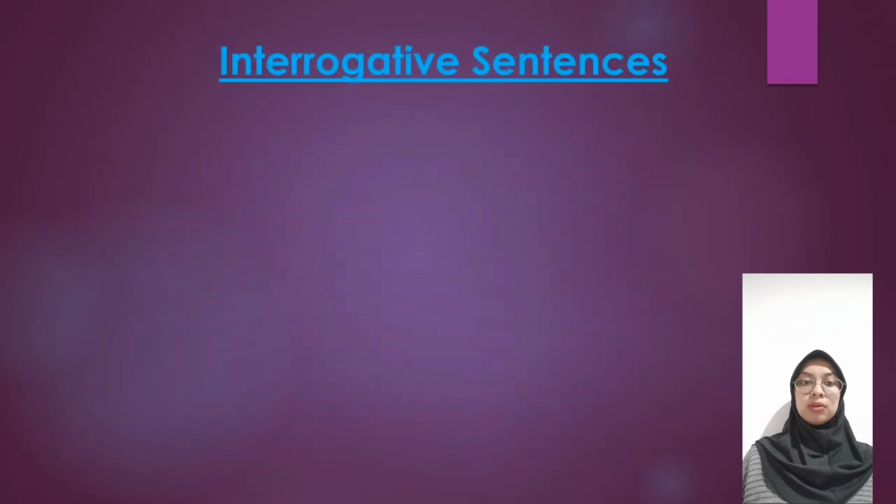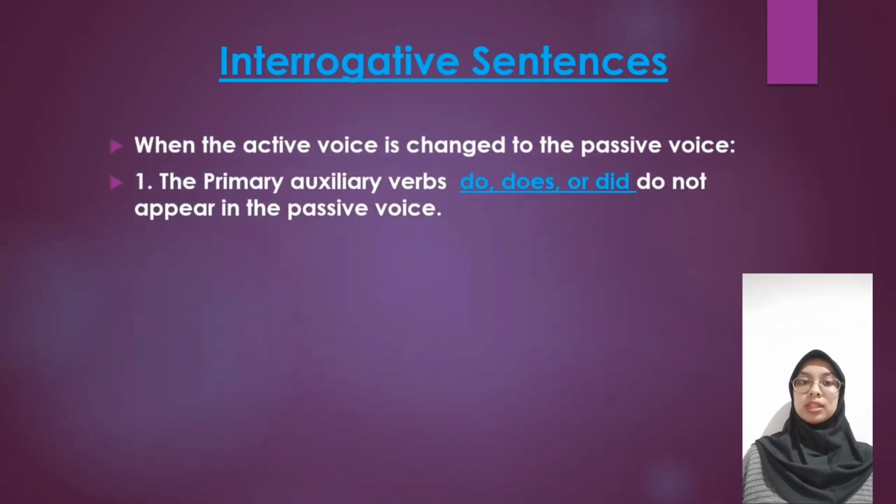Now let us check about interrogative sentences. If the sentence is in interrogative form in active voice, while changing it into passive voice, we need to take care of certain things. The first point is that if the primary auxiliary verb do, does or did appears in the sentence, when we change the same into passive voice, it does not appear. The primary auxiliary verb do, does, or did does not appear in passive voice.